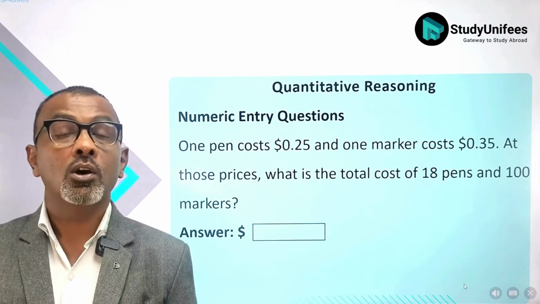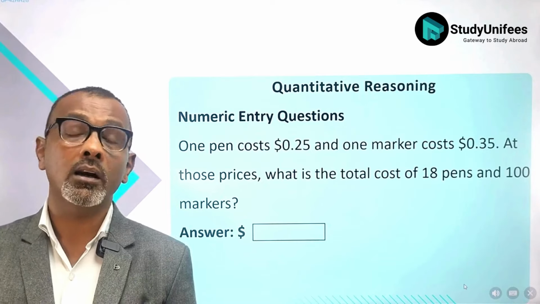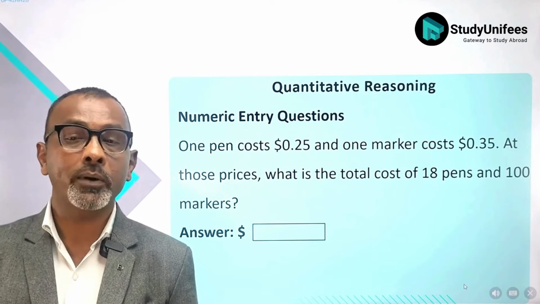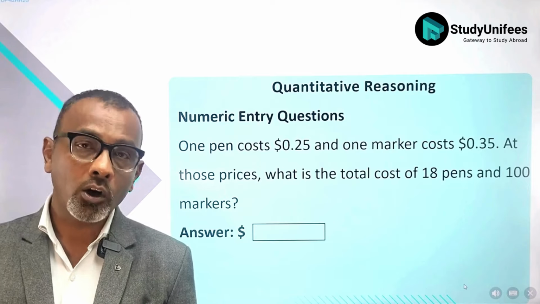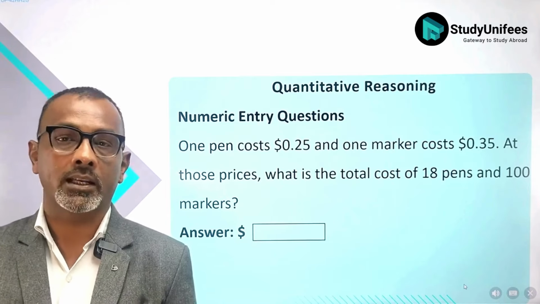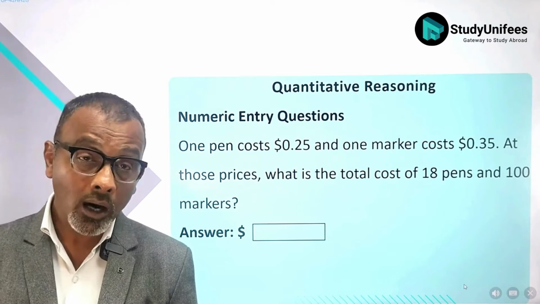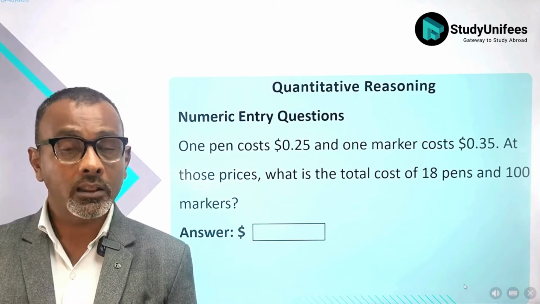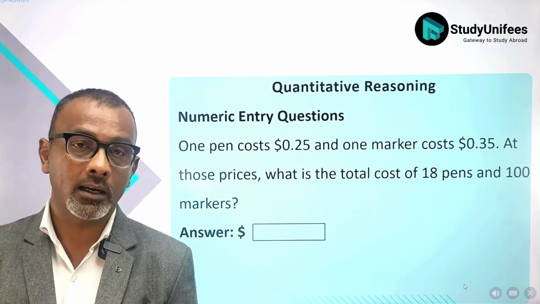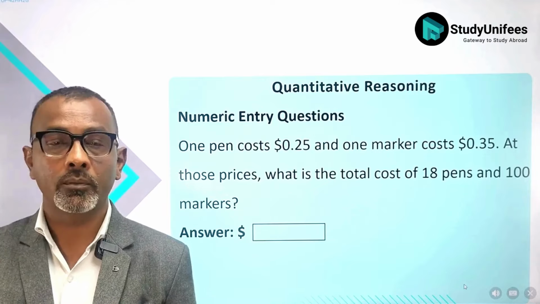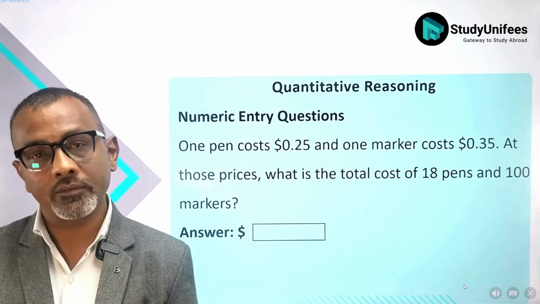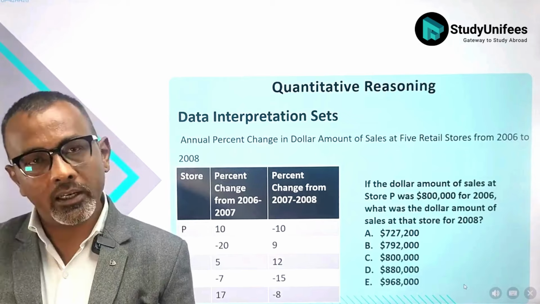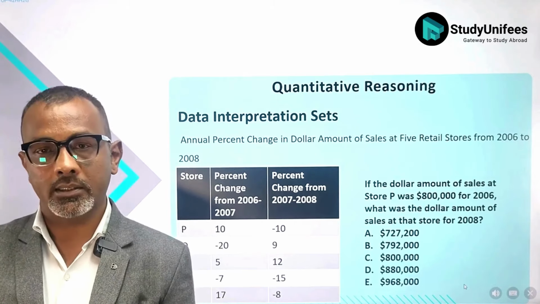At those prices, what is the total cost of 18 pens and 100 markers? Given these prices, 18 pens will cost $4.50. However, 100 markers will cost $35, and therefore the answer you are required to enter is $39.50.